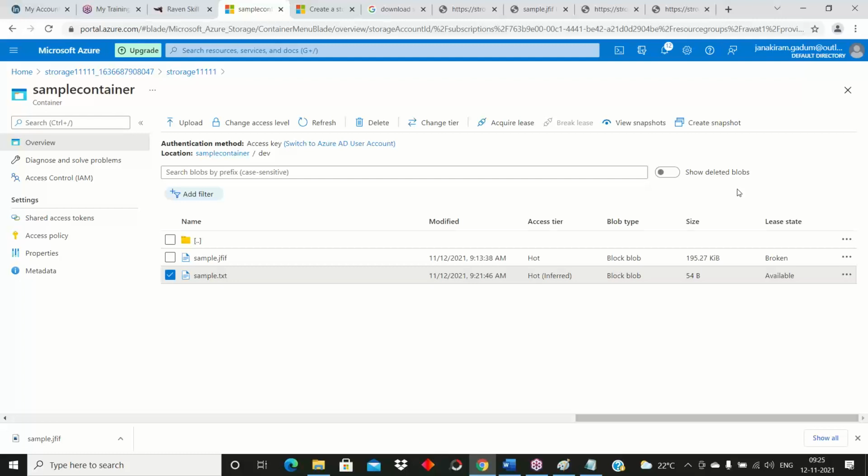Suppose I did some modification in a file and I haven't created the snapshot. What happened at that time? I cannot see the new changes. I can see only the existing ones. Whatever I have done right now, I cannot see those changes because I didn't choose the create snapshot option. And view snapshot will also generate, as I'll explain in the next class.